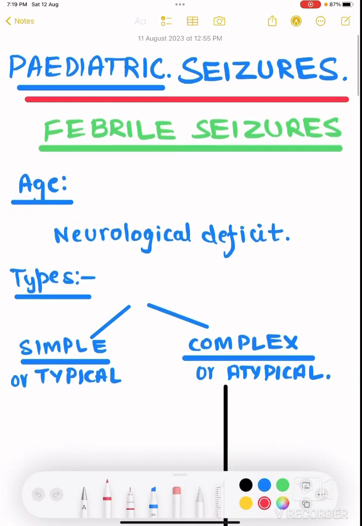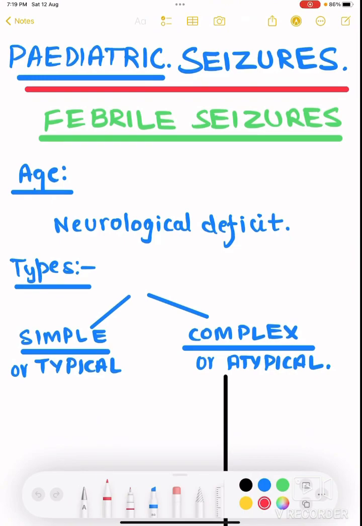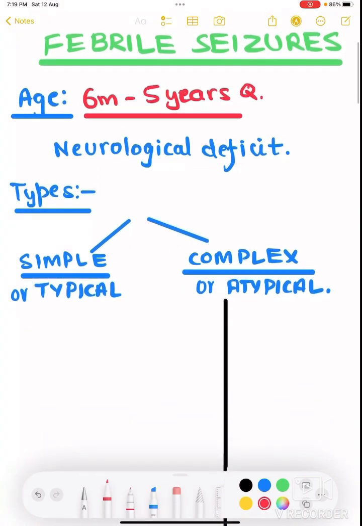Febrile seizure, what does febrile seizure mean? Seizures due to fever. That is called febrile seizure. Now, what is the general age? Fever causing seizures will generally not occur in you and me because we are adults. They generally occur in pediatric patients only. At which age do they happen? It is 6 months to 5 years. It is very important that you remember the timeline, 6 months to 5 years.